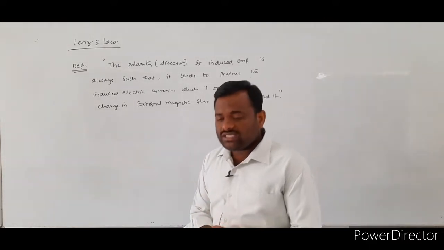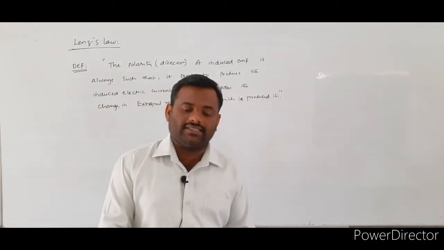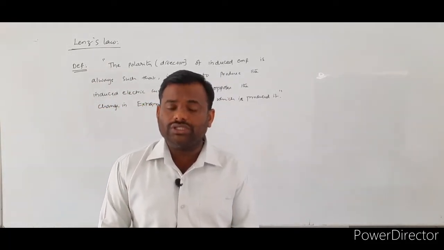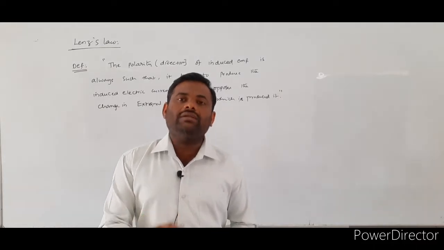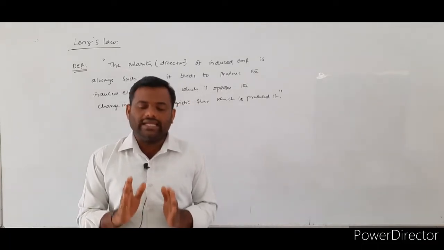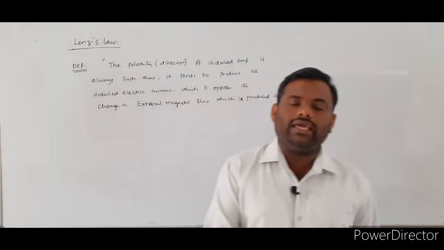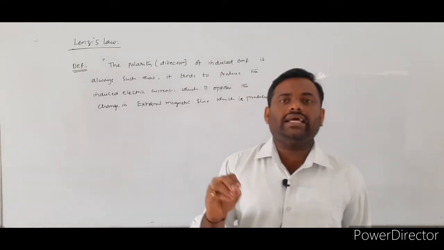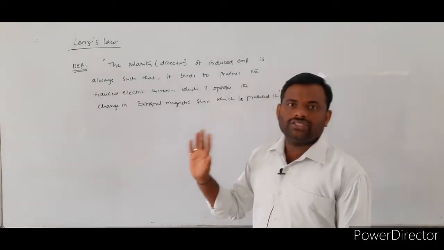Due to the change in external magnetic flux, induced EMF is produced. Due to the induced EMF, the induced electrical current is produced. As a result, this induced electrical current opposes the change in external magnetic flux. So this is the definition of Lenz law.